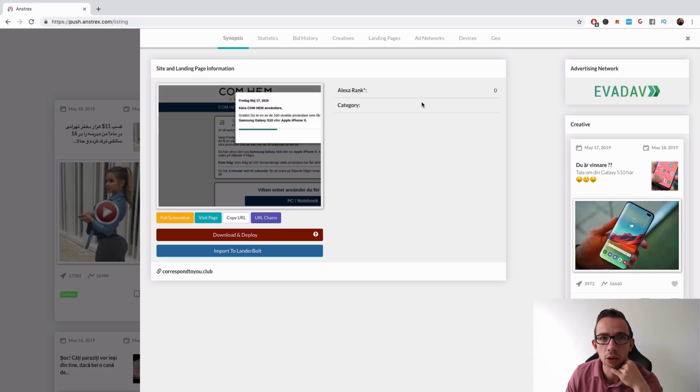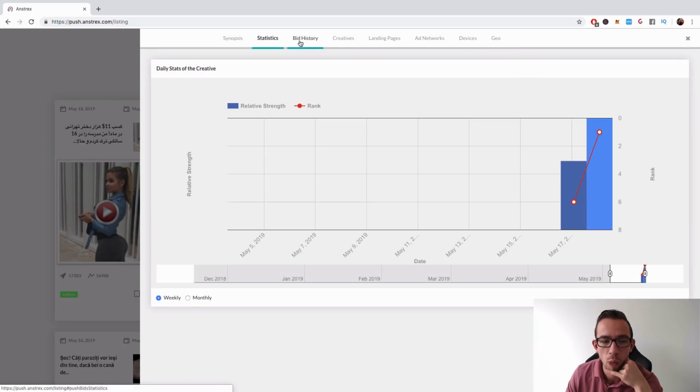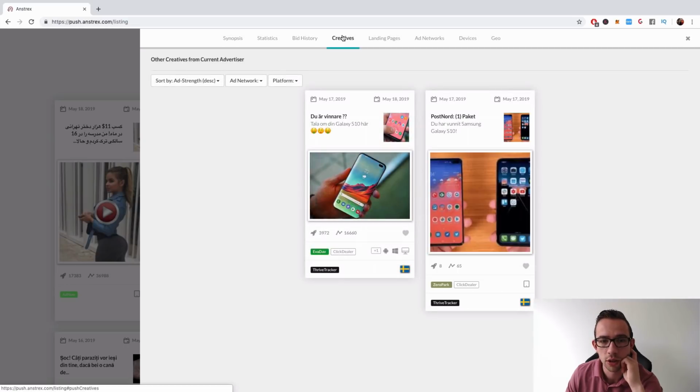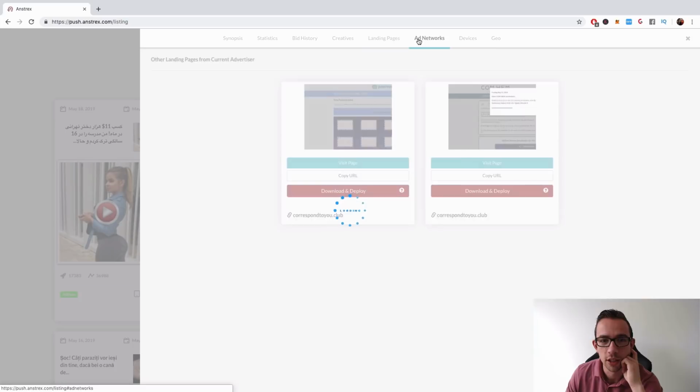So I am curious about the bidding. Where is the bidding? So, here, bid history. So the bid history is obviously very interesting. So the bidding was at 0.067 and, oh yeah, still the same. So this has been running for 2 days. Creatives. Right, I don't know what this means. It said, are you the winner? Get a Galaxy S10 here. My Swedish is not that great, obviously.